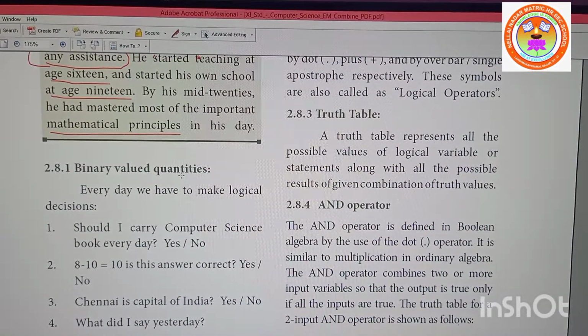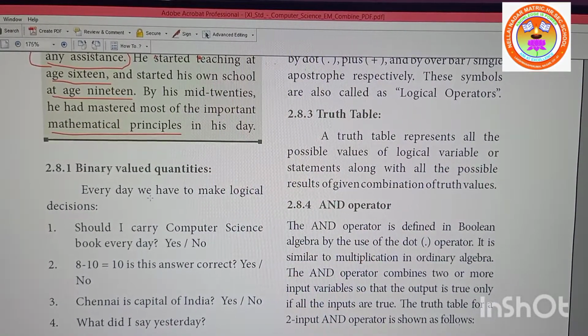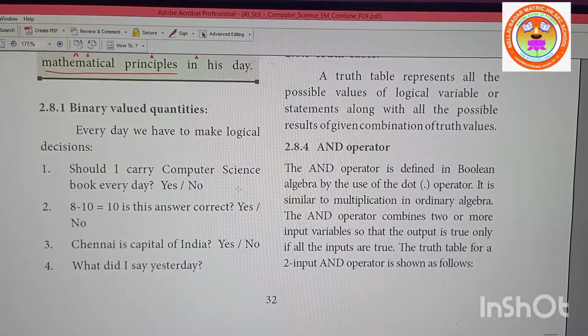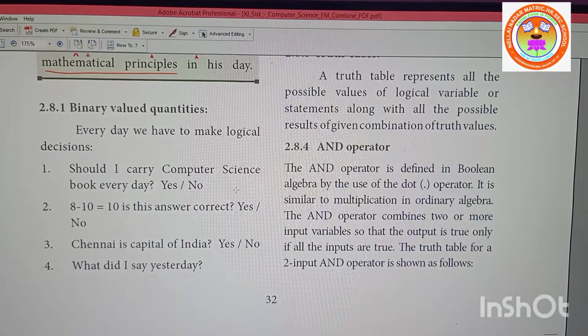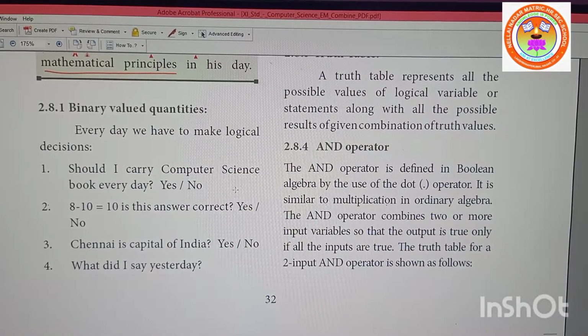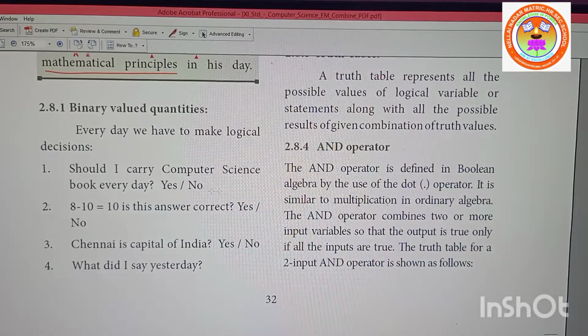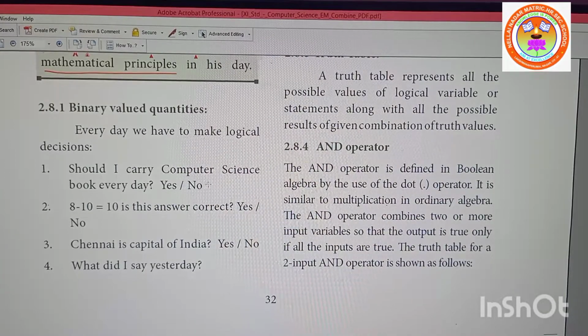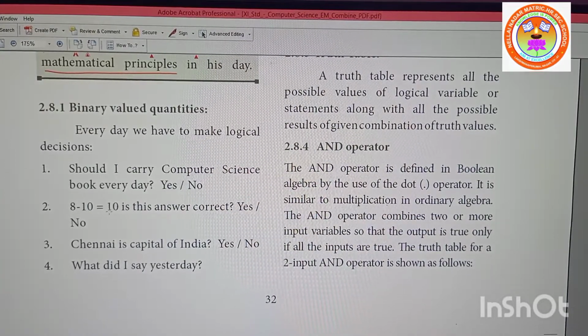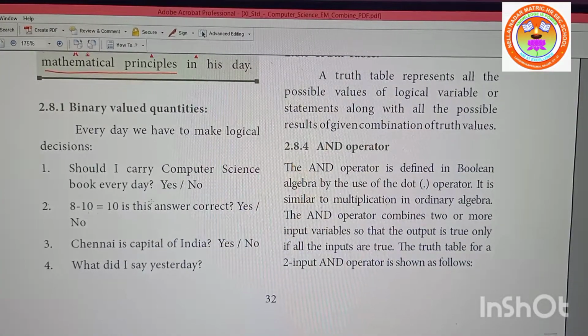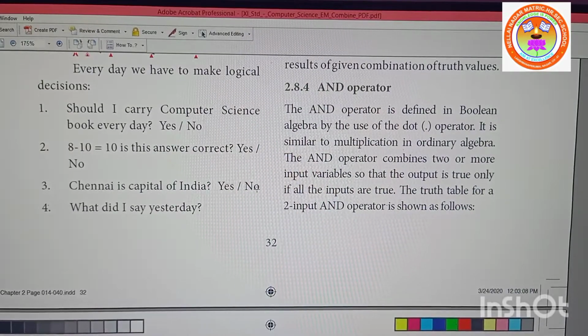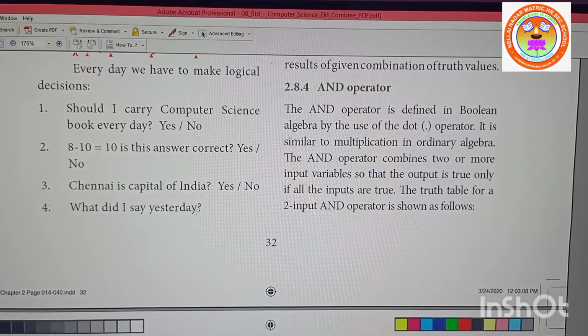Binary valued quantities. Every day we have to make a logical decision. Every day we will make decisions, right? One way or the other, whether I can do the homework or not, whether I will do the homework now or not, whether I will watch the video or not. So all these decisions you will take. Should I carry the computer science book every day? Yes or no? 8 minus 10 is equal to 10. Is the answer correct? Yes or no? Chennai is the capital of India? Yes or no? What did I say yesterday?